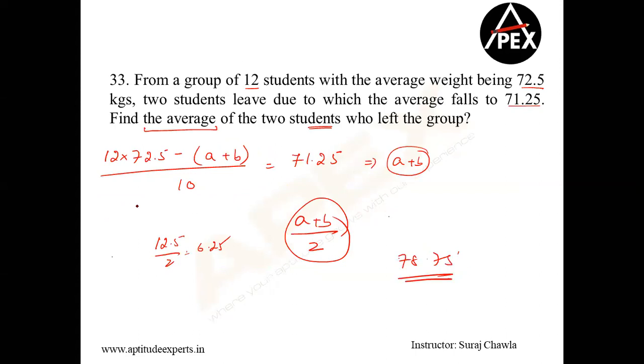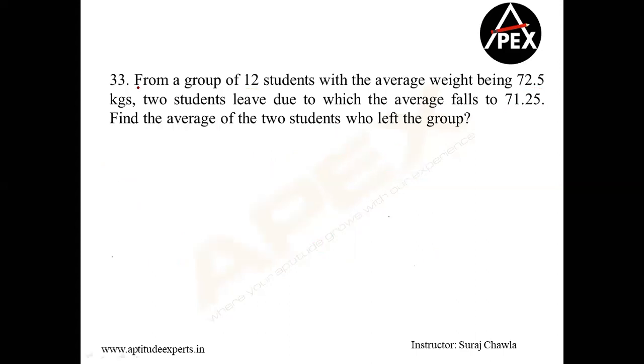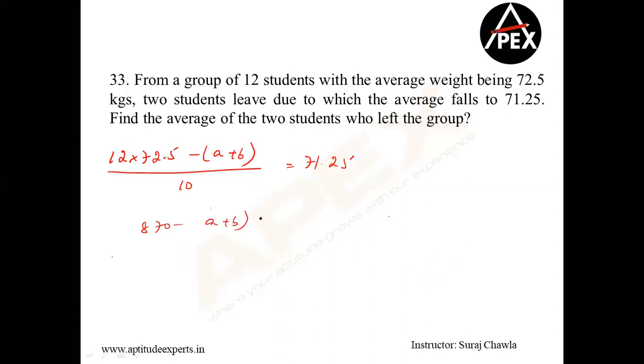Can you say which method? This method. 12 into 72.5 minus (A plus B) divided by 10 is equal to 71.25. Clear? Guys, Girish sir is waiting for the next session here. Just 1 second. 72.5 into 12 is 870. 870 minus (A plus B) is equal to 712.5. So A plus B will be nothing but 157.5. So I want (A plus B) by 2. That will be 78.75. Last question of the day, guys.